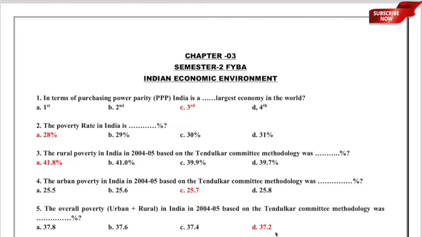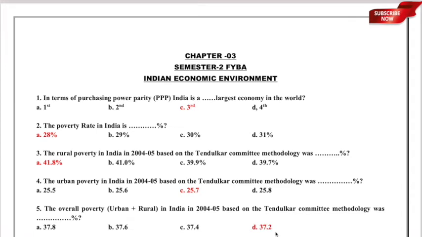Obviously, when we have looked at the urban and the rural poverty estimates, the next part is looking at the overall poverty, that means urban plus rural. So the next question is the overall poverty, urban plus rural, in India in 2004-5 based upon the Tendulkar committee methodology was dash percent, and the options are A 37.8%, B 37.6%, C 37.4%, or D 37.2%.